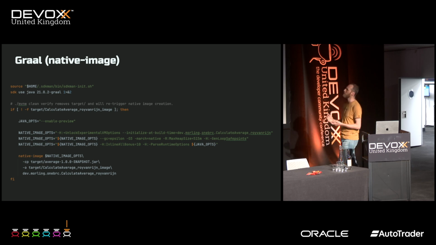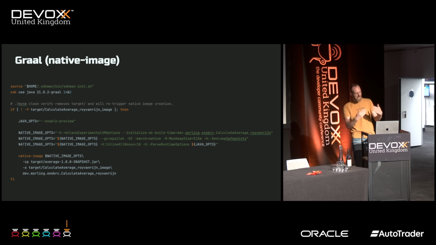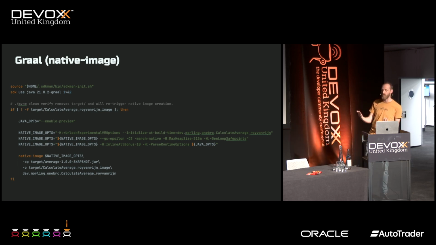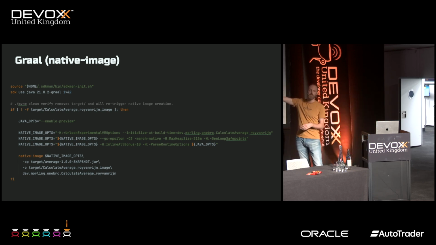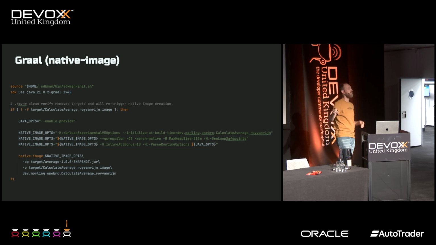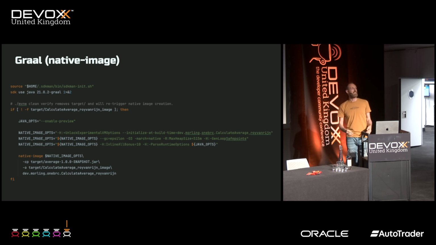Well, how do you do that? Well, it turns out it's actually pretty simple. This whole project was built around SDKman. If you're not using SDKman, please start using it. It's the best way to get Java on your machine and switch between versions, especially if you do the work that I do, consulting, where you have for each project your own specific Java version. You just type in a command and the correct Java version gets loaded. In our case, 21.0.2 of Graal. Actually, we all started with 21.0.1. Thomas noticed some things were wrong. He quickly built a new version of Graal, especially for the competition.